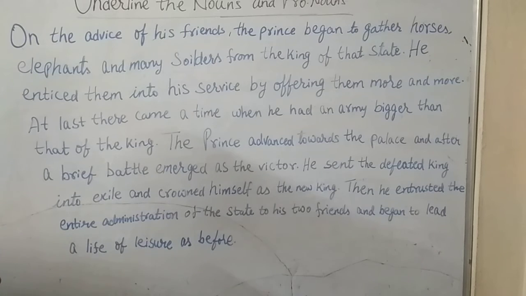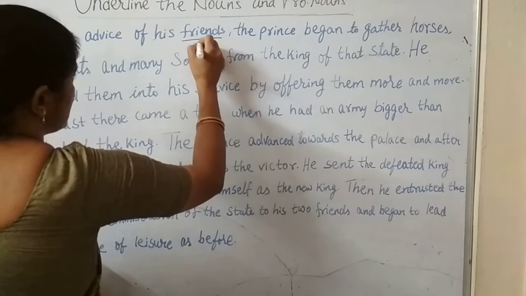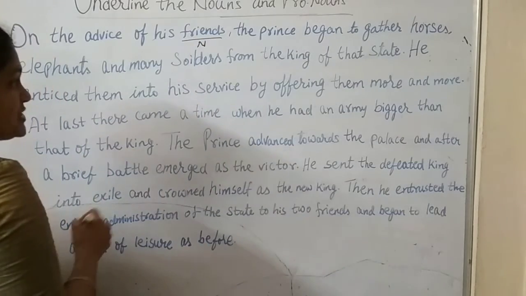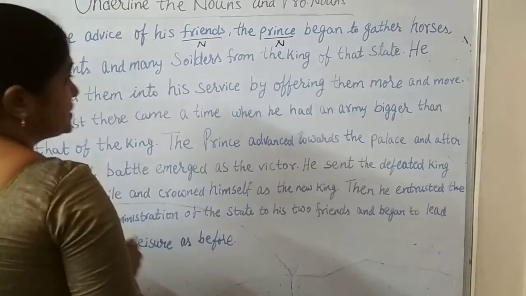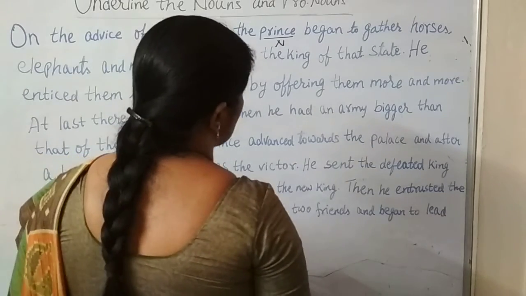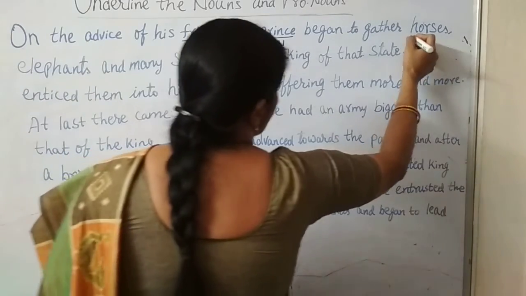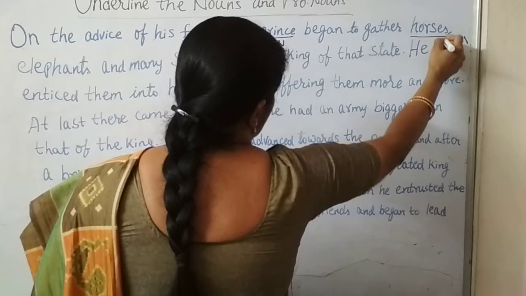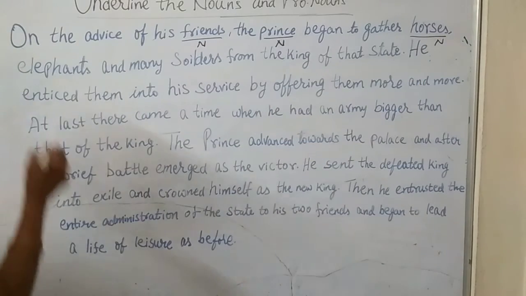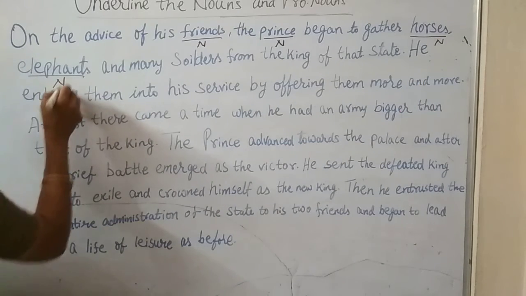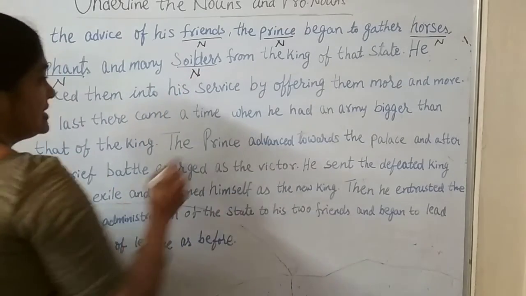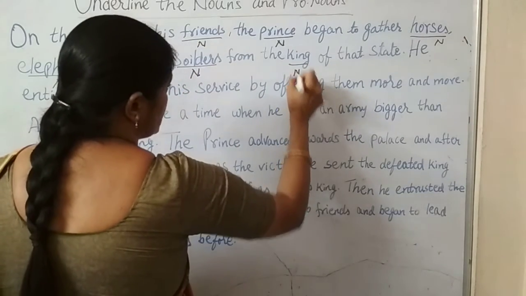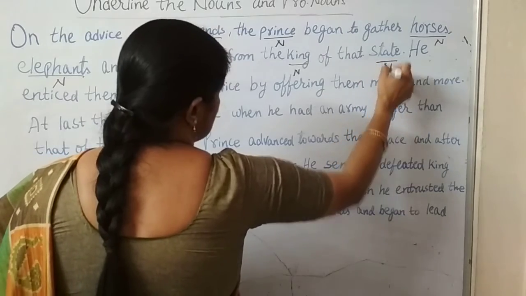On the advice of his friends. So the first noun in the paragraph is friends. And the next one is prince. Began to gather horses. Horses is a noun. Elephants is a noun. Many soldiers is a noun. King is a noun. State is a noun.